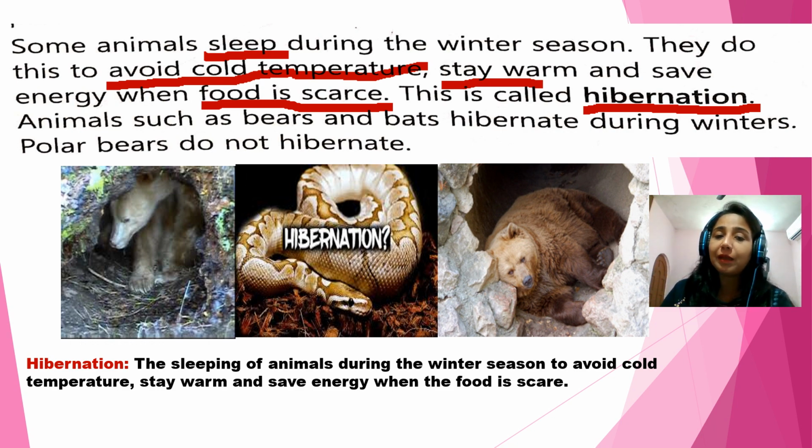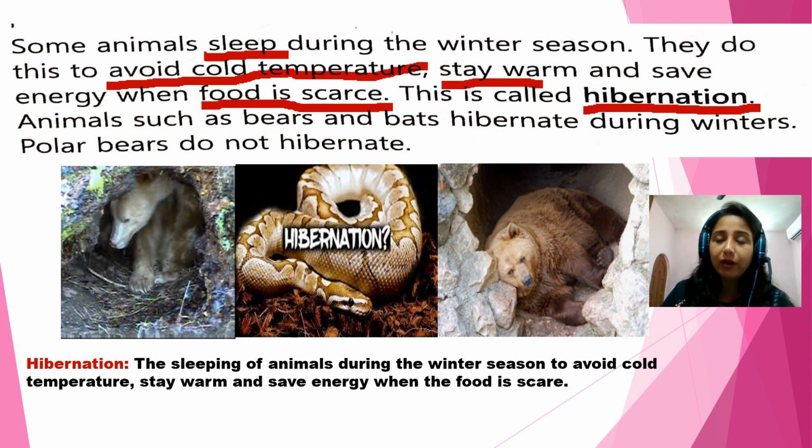Now what did we do in the previous slide? Migration. What is the meaning of migration? Moving from one place to another to avoid the harsh environmental condition. And what is the meaning of hibernation? Hibernation means animals sleep during the winters to avoid the cold temperatures, and they stay warm and save energy when the food is scarce. So this is called hibernation. So two important things we have done, children. First is migration. Migration means moving from one place to another, and hibernation means a long sleep.